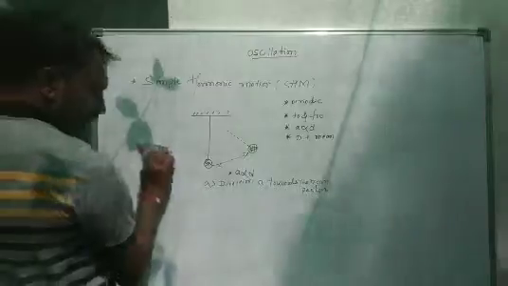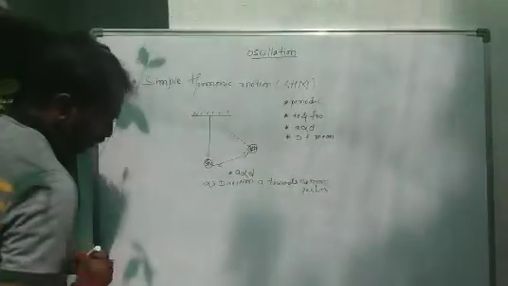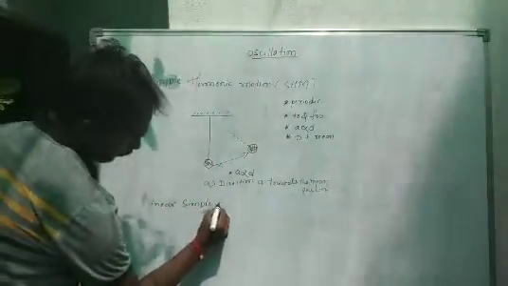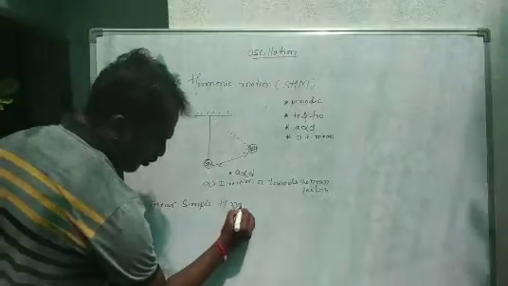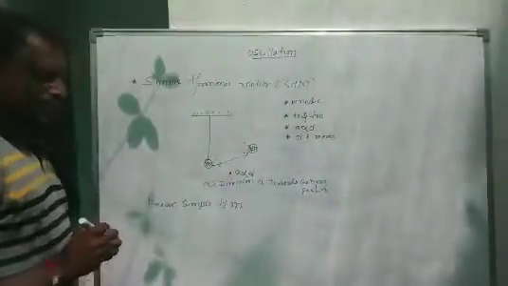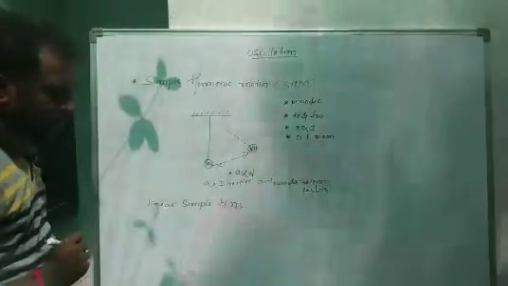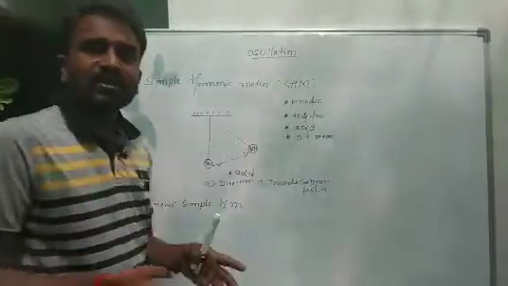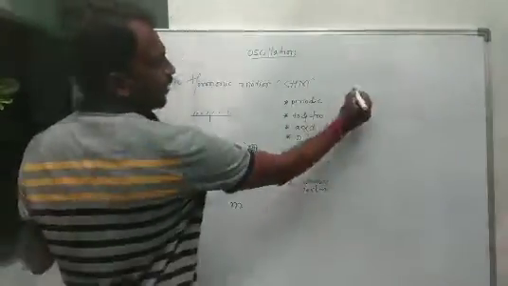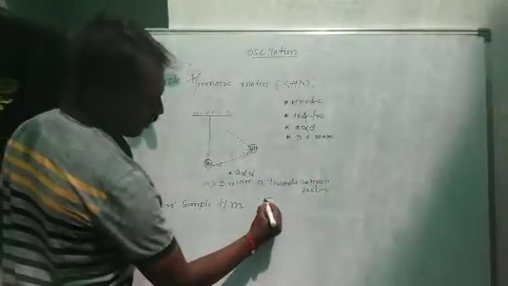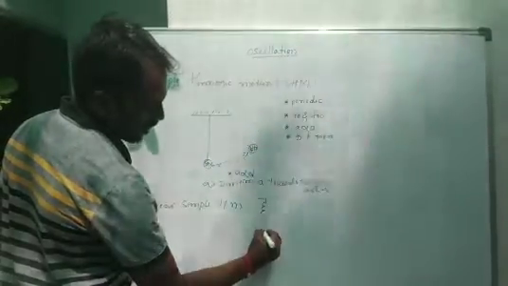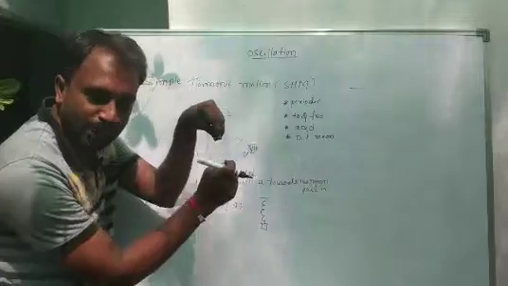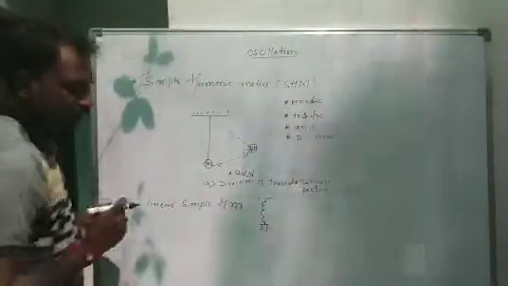Next, linear simple harmonic motion. A particle moves along a linear path. For example, here we consider that this is a spring. I will draw it here. If you suspend some amount of mass here, then what happens? The spring shows a linear motion, it means a vibration. So this we consider a linear simple harmonic motion.